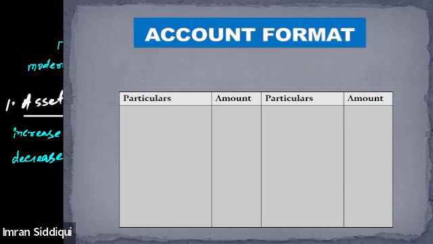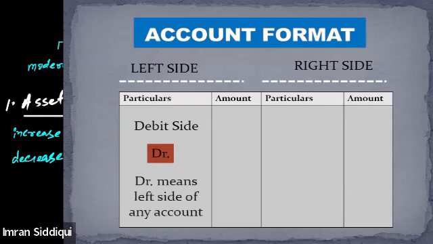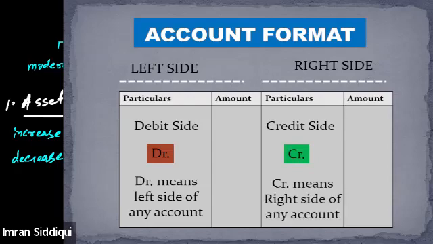Tell me everyone, is the format of the account clear? Left side, right side. This is considered as the debit side, and this is denoted by DR. Debit side is denoted by DR. Left side of the account is considered as the debit side, whereas the right side of the account is considered as the credit side, and credit side is indicated by CR. Credit means right side of any account. I hope this point is clear, everyone. Please confirm if it is clear or not. Yes, sir. It is clear.